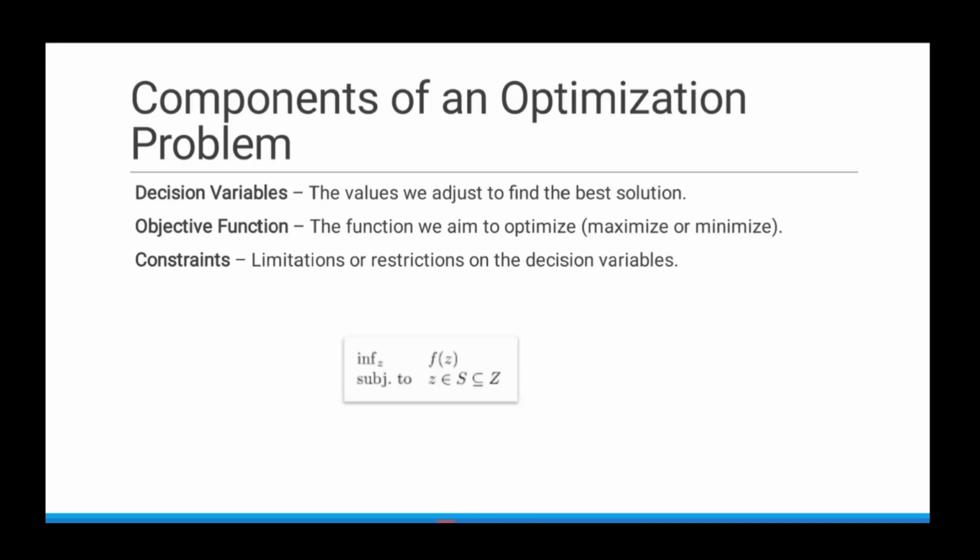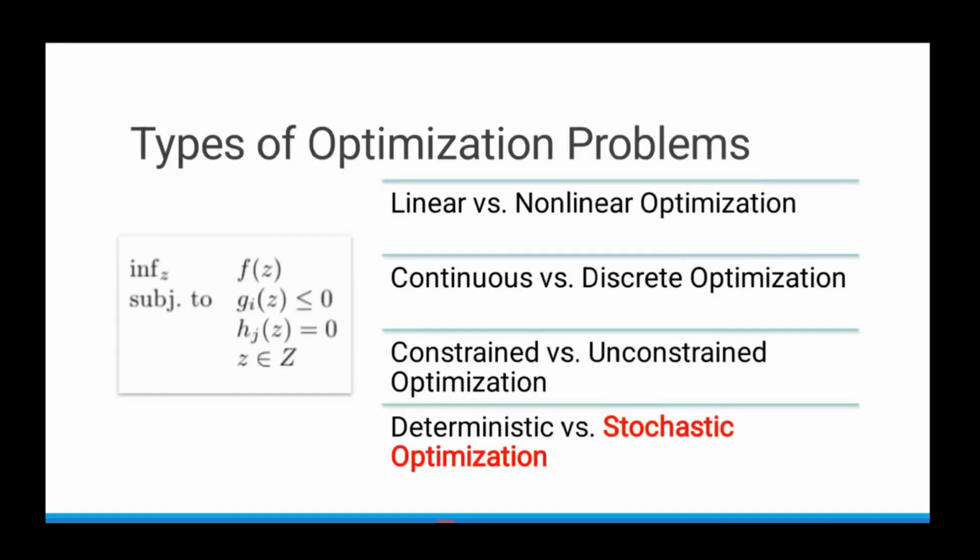So the mathematical representation will be something like this. We will find the minimum or maximum of the objective function f of z, where z is the decision variables, subject to the constraints. The decision variable z belongs to some subset of all the values that the z can take. So optimization can be of different types.